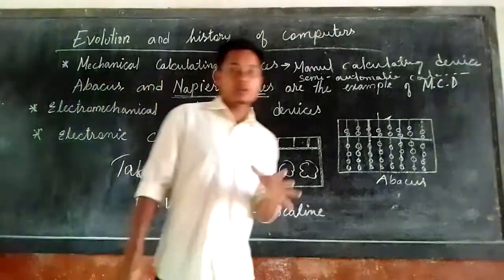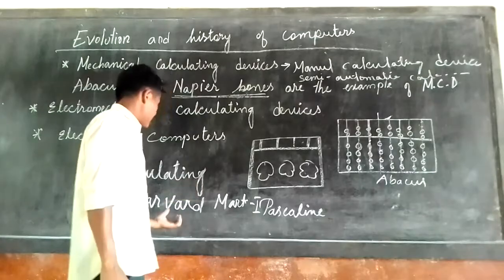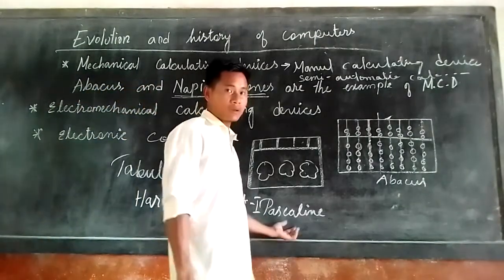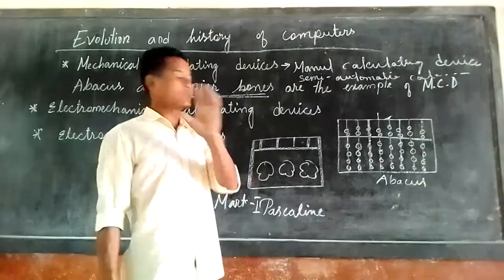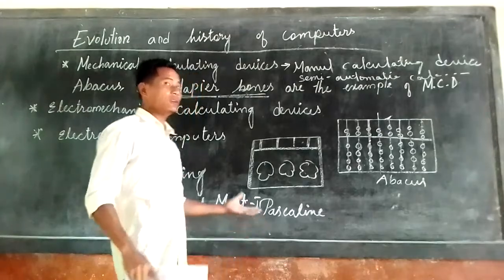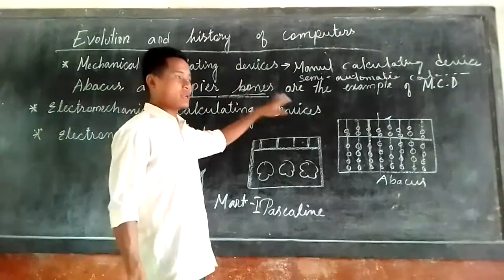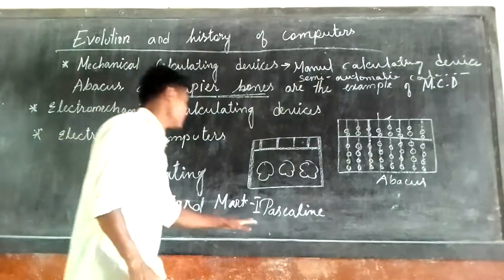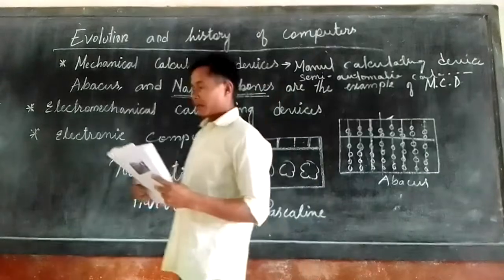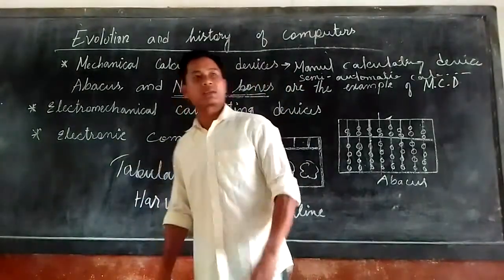Whatever the calculation will be, this machine takes only 3 to 4 seconds per calculation. That much speed. Therefore, after the abacus, Napier's bones and the Pascaline, we now came to the Harvard Mark I. This is also a machine. Now it could perform basic arithmetic as well as more complex calculations.